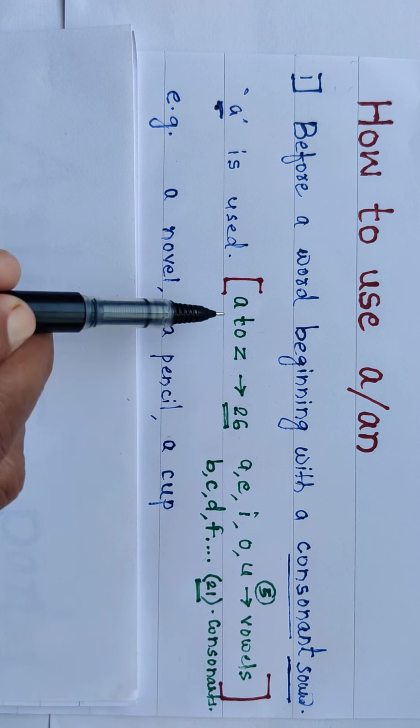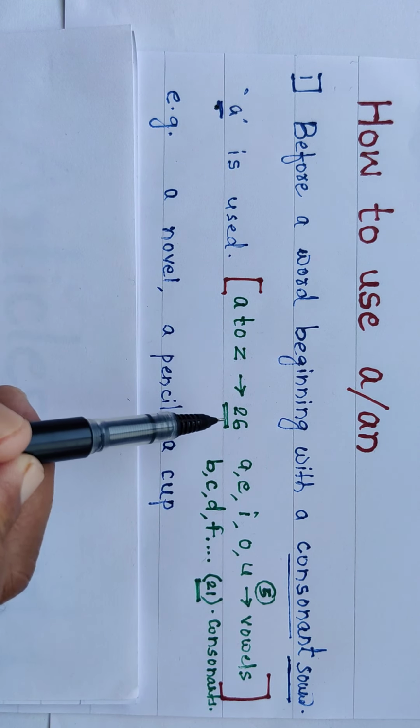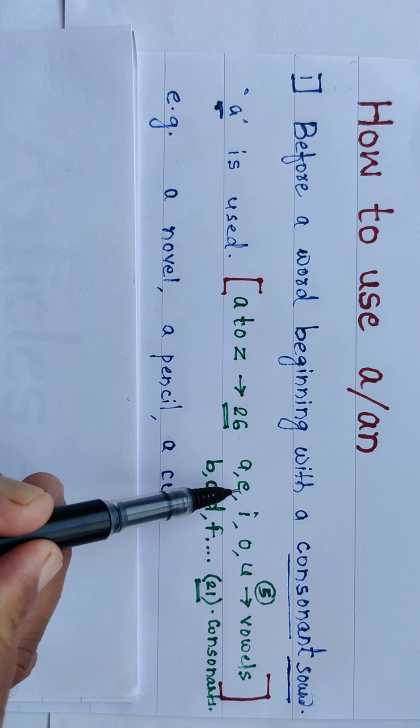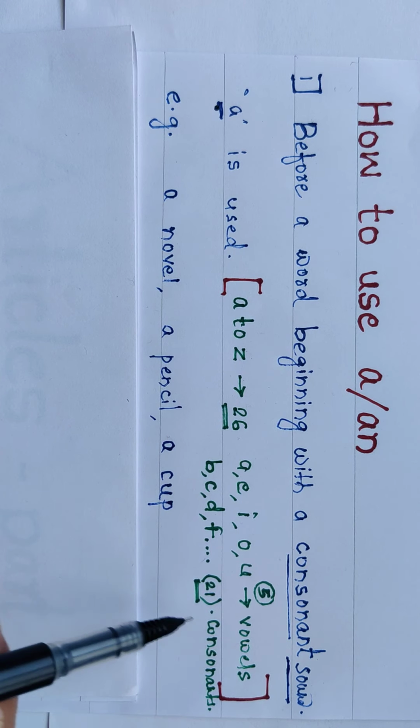Now what is a consonant? Look here, A to Z, we all know that there are 26 alphabets. Among them, A, E, I, O, U, these 5 are vowels.